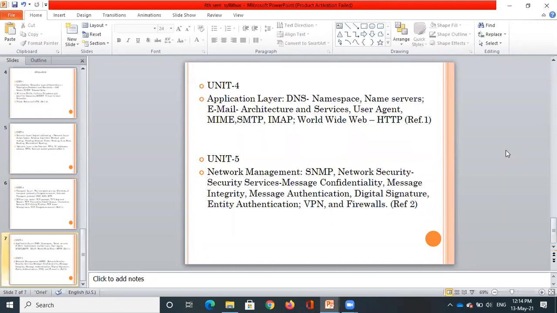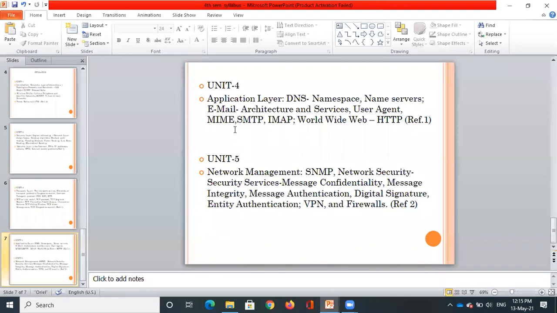The last two units, unit 4 and unit 5, are very, very simple. So we're going to study the application layer, that is DNS, domain name systems. Okay, how these IP addresses that we have will help and how we can access the information from there. And also, as we know, the application layer is the first layer where a user can interact in the OSI model. So we'll be using our email services or applications and so on. So those related protocols we will be studying in this, like MIME, SMTP, IMAP, HTTP.